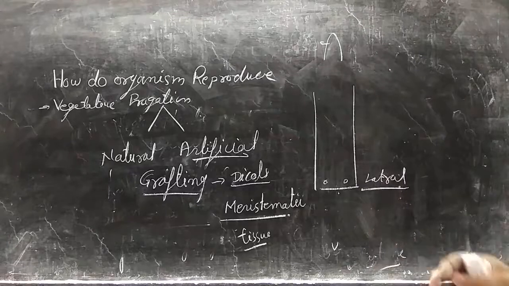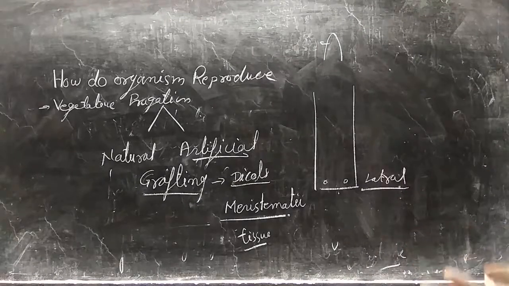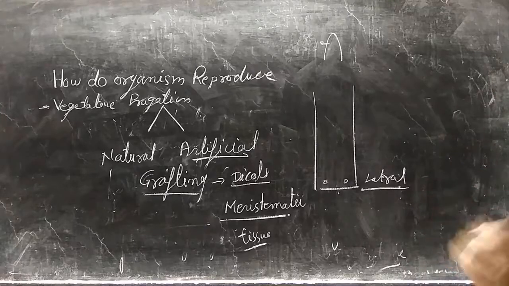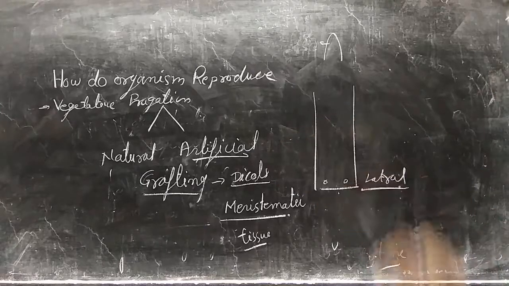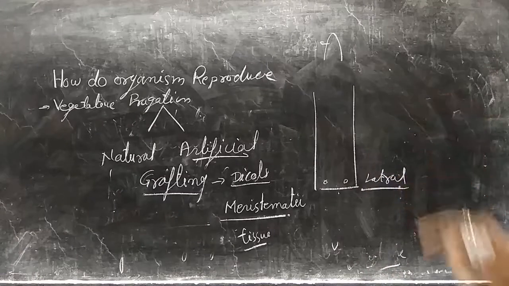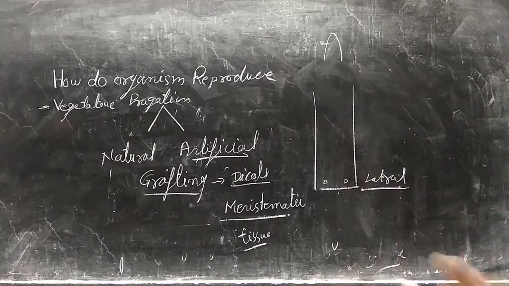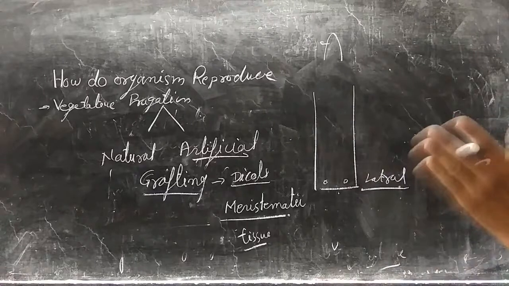Due to the presence of meristem, if we join two different parts, they will form a composite plant. So during grafting we join two different parts. What is grafting?